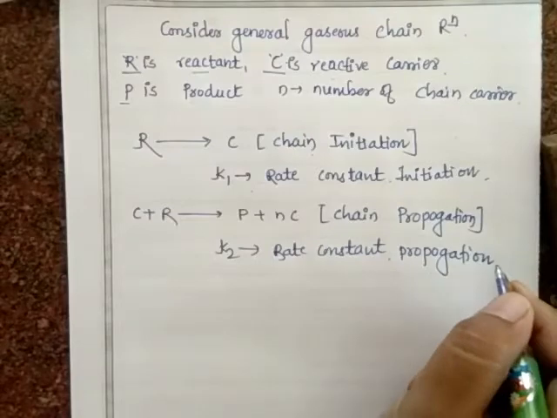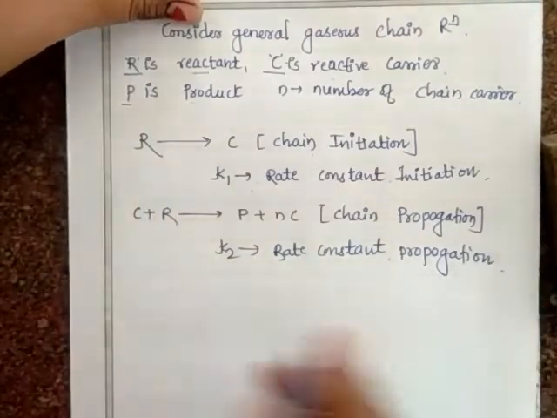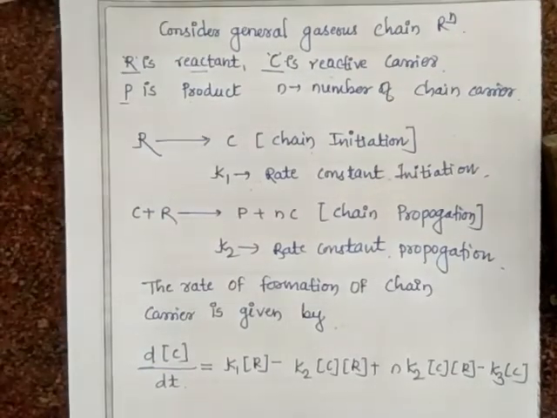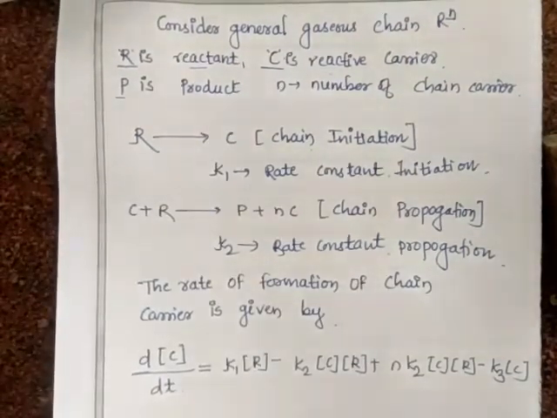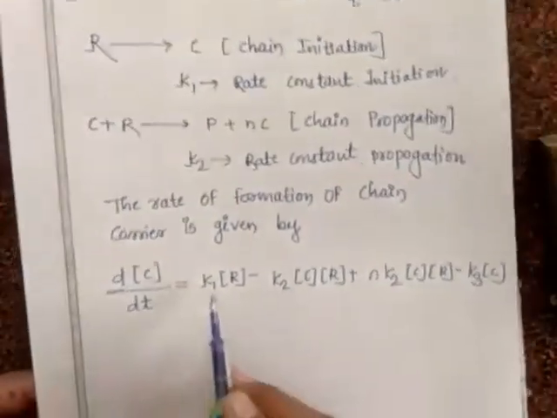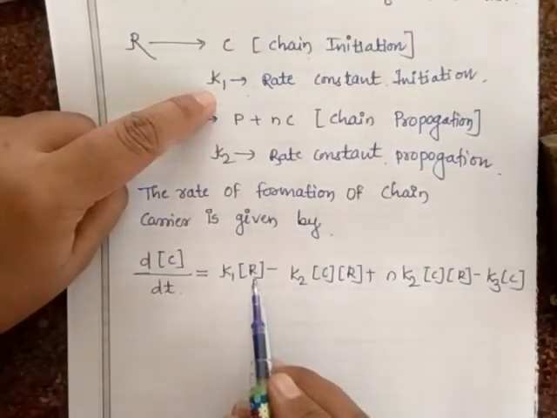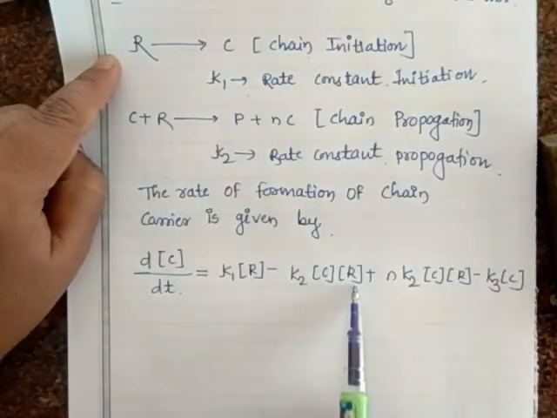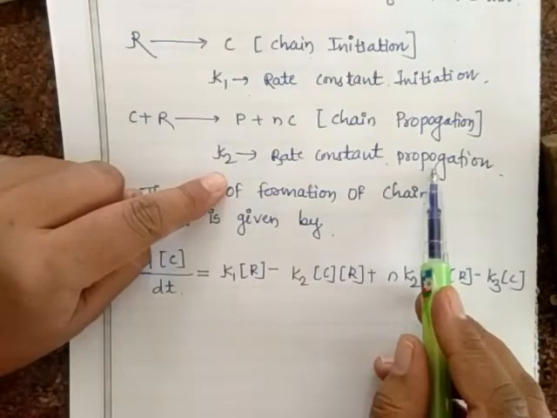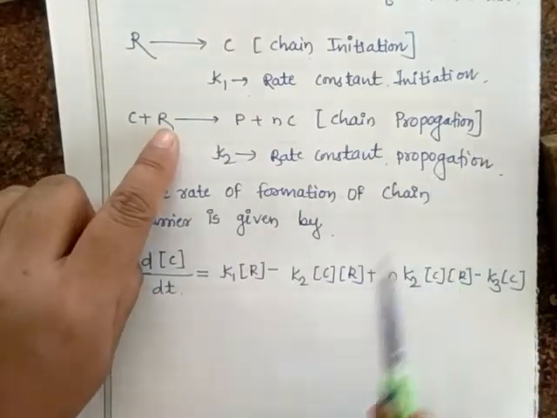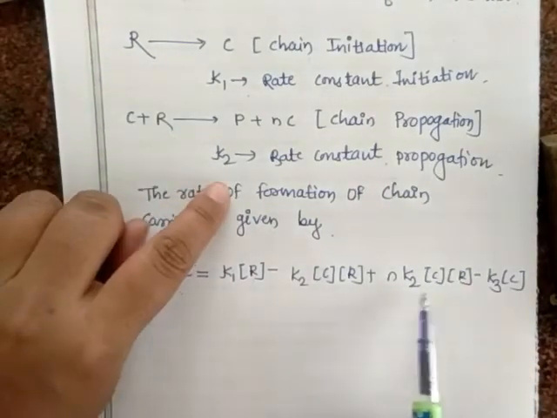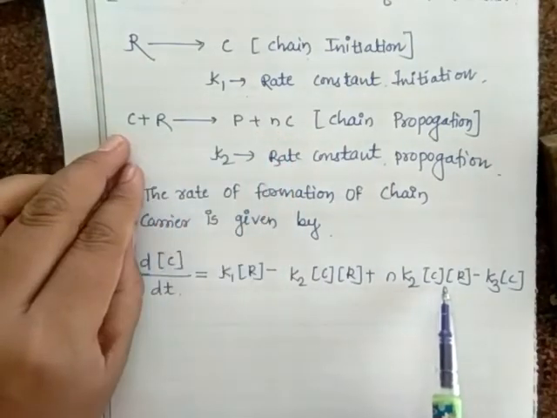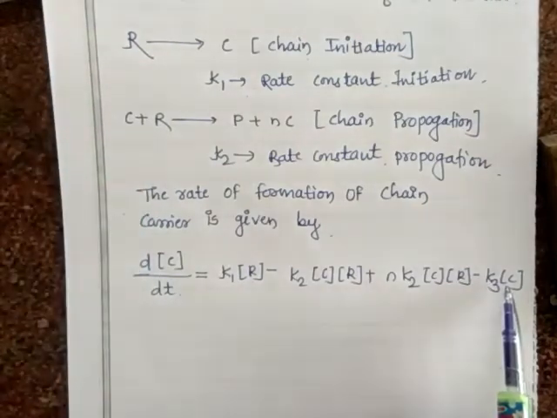Next, the rate of formation of chain carrier is given by dC/dt equal to K1 into R, where K1 is the rate constant of initiation and the reactant is R, minus K2 into C into R, where K2 is the rate constant of propagation and the reactants are C and R, plus N K2 C R, N number of products, minus K3 into C itself.